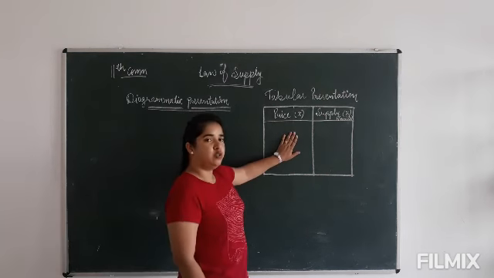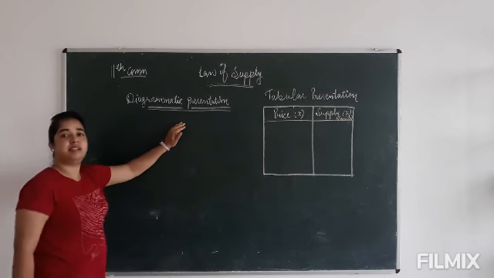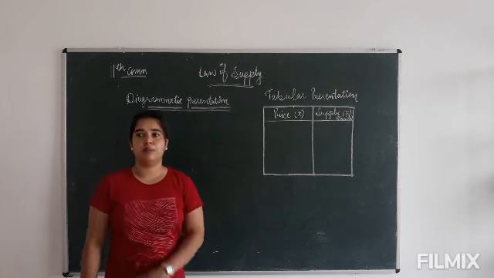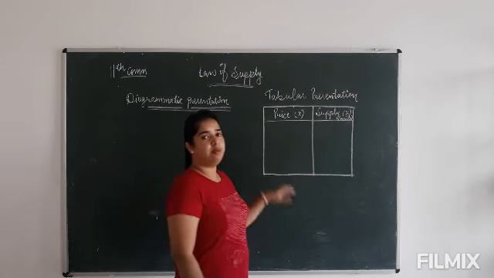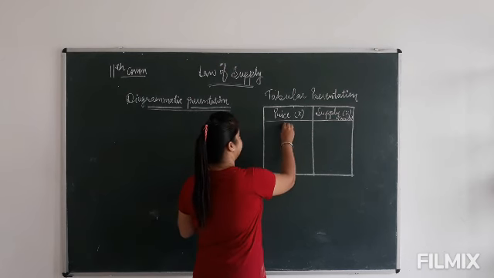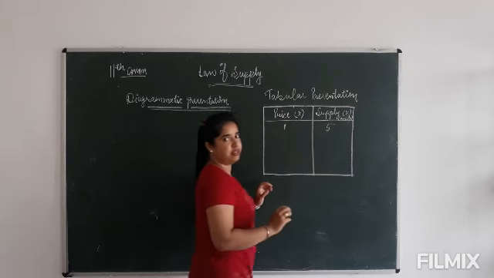Now we have two kinds of presentations, the tabular presentation and the diagrammatic presentation of the law of supply. Firstly, we would like to see the tabular presentation. In the table, to see how the law of supply actually works, if the price is 1, the supply would be 5 units.